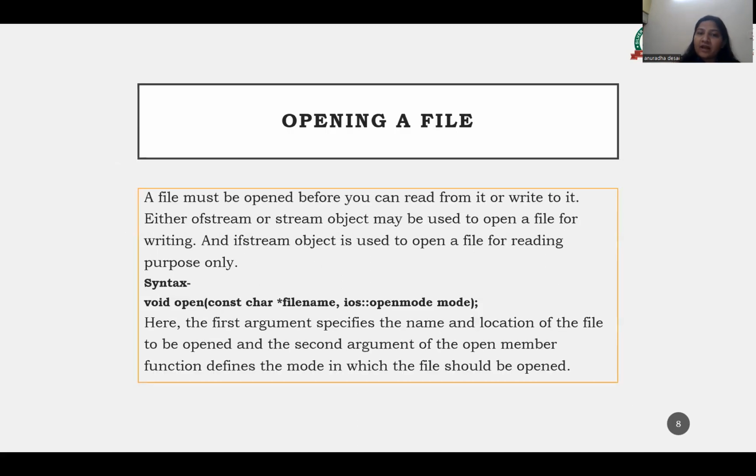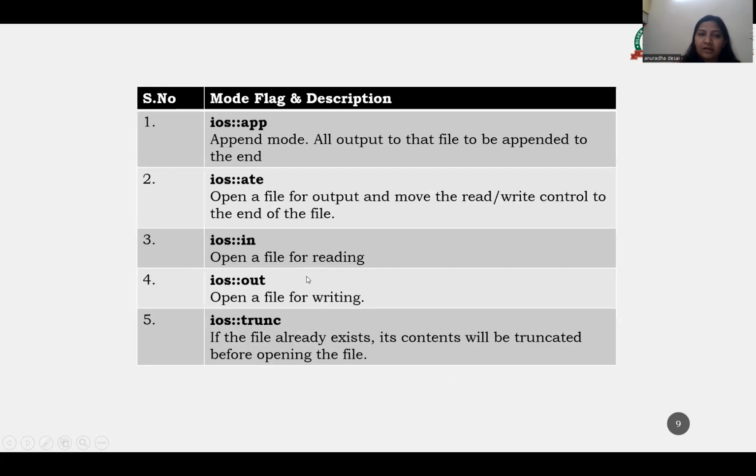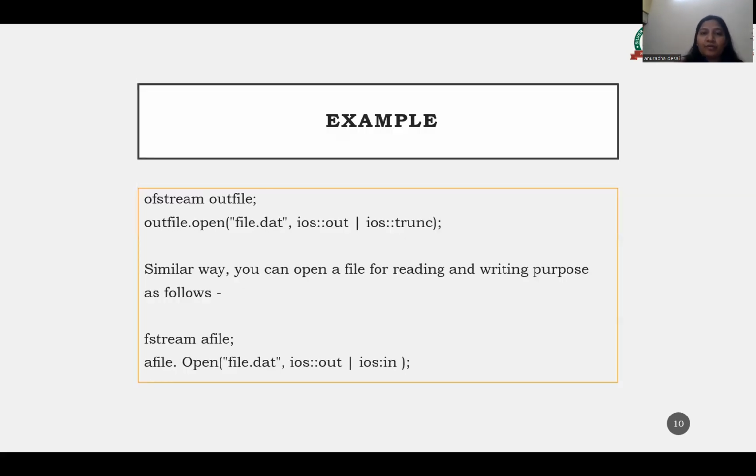Then we have also seen how to open a file. We have seen the syntax of how to open a file. Then these are the different mode flags and descriptions: input output stream, append mode, ios::in, ios::out, which open a file for reading and writing, and truncate. So these are the different mode flags. This is the example that we have discussed.